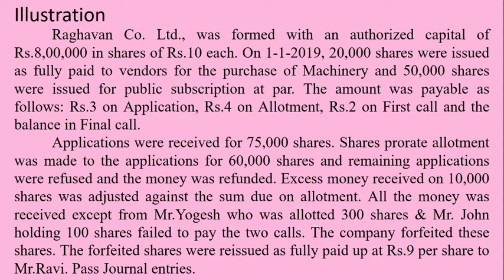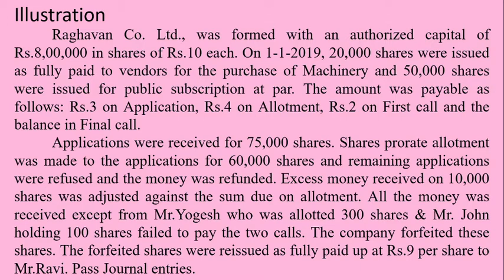Number of applications received, number of applications accepted, excess applications received, application stage per share value, allotment stage per share value, first call per share value, number of forfeited shares. All these aspects are to be noted in a separate worksheet before moving on to pass journal entries.